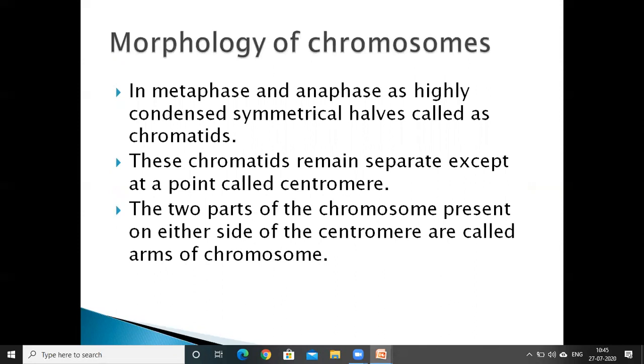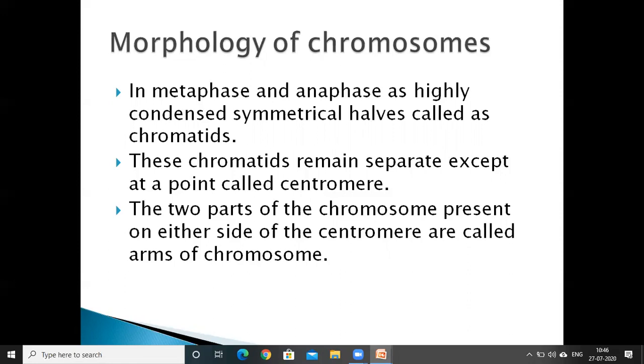When we look at the morphology of chromosomes, we can study the chromosome shape and structure only in the metaphase and anaphase stages of cell division. In the remaining stages, the resting phases, the chromosomes look like thread-like structures. We can study their morphology only in metaphase and anaphase because in these two stages the chromosomes are highly condensed. The chromosome has symmetrical halves called chromatids.